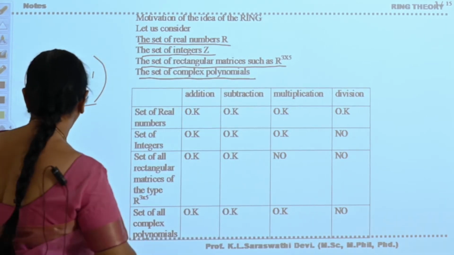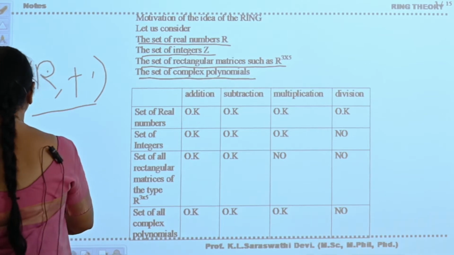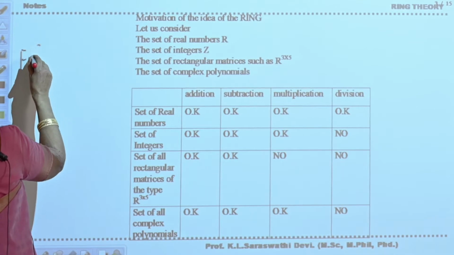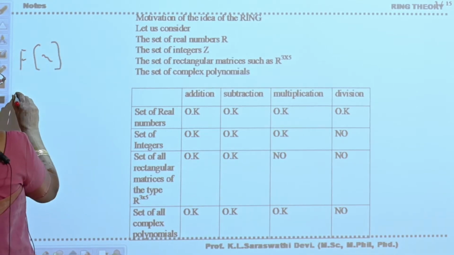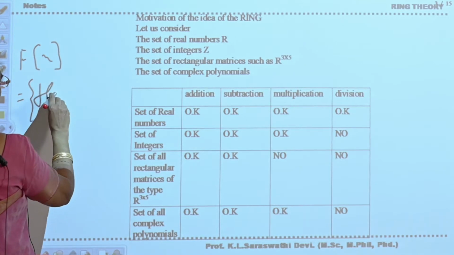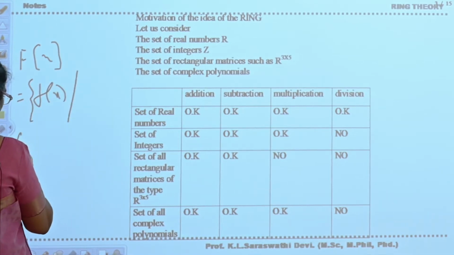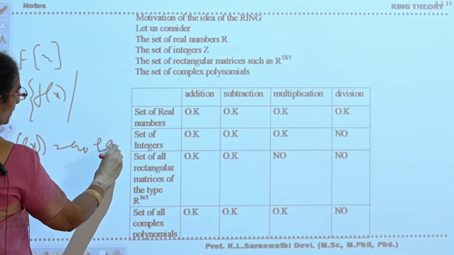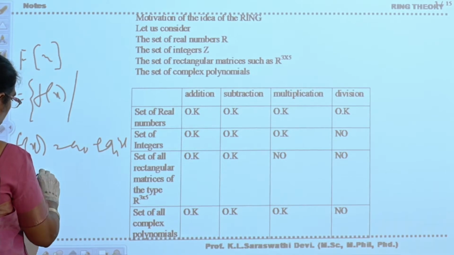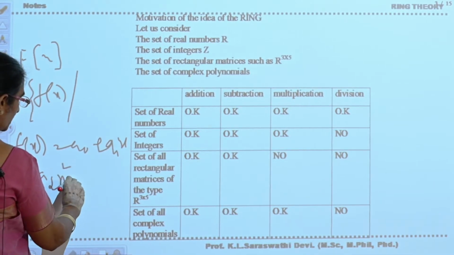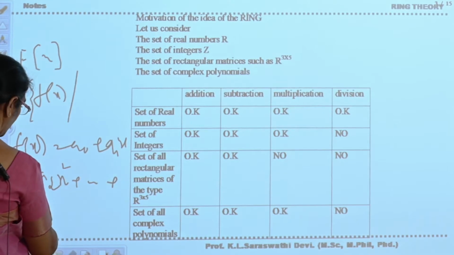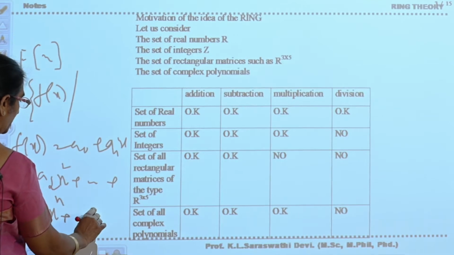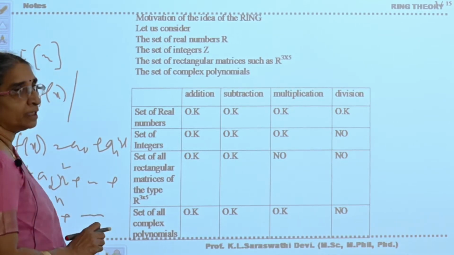Take the set of all f of x where f of x is equal to a0 plus a1x plus a2x square plus so on plus an x power n plus so on, where a0, a1, a2, an are complex numbers.